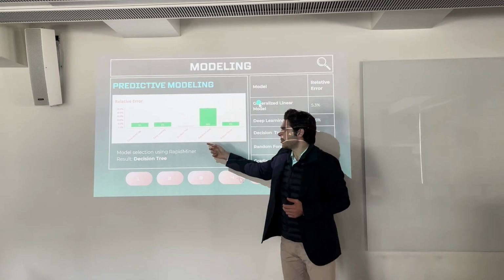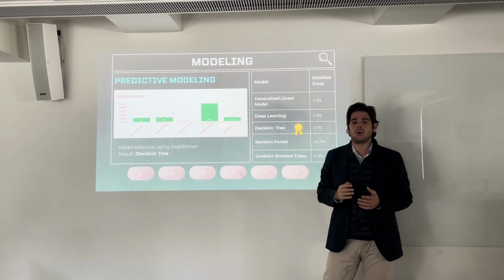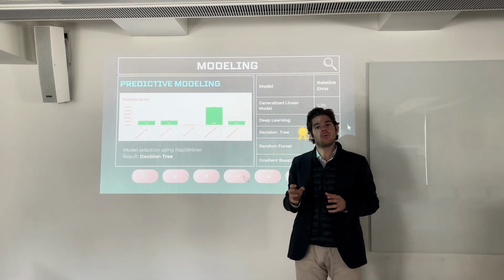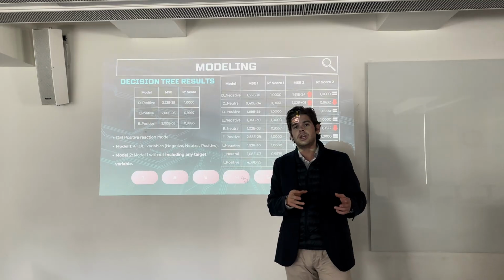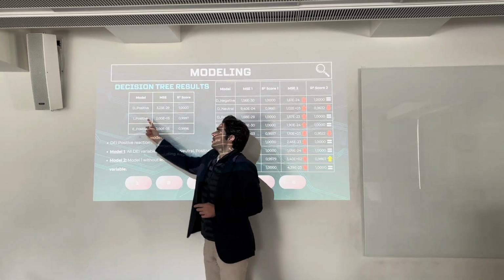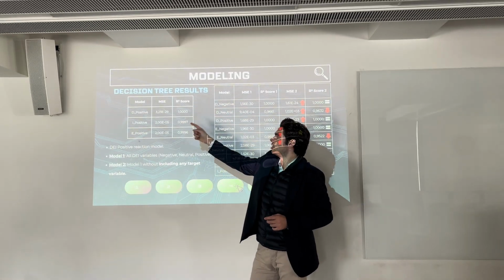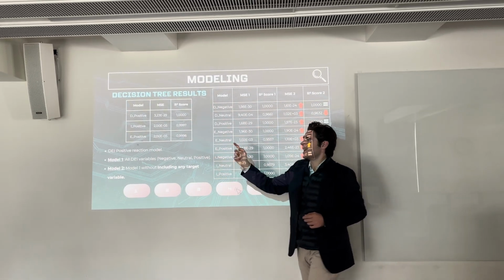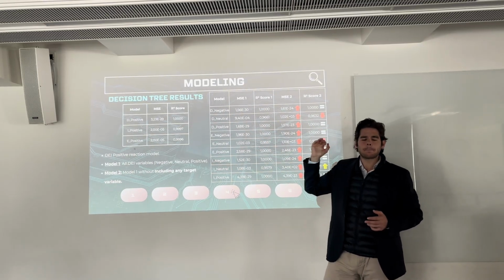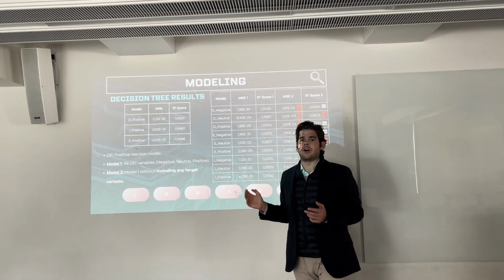We use this RapidMiner AI that we don't need to code, and once we have the decision tree, we say, okay, now let's try to code with the decision tree and predict all the different variables. First of all, we focus on diversity, inclusion, and equity metrics, and as you can see there, we have almost 100% accuracy.